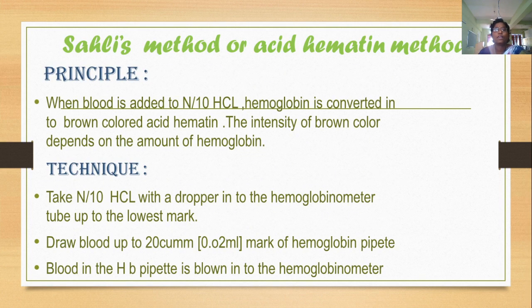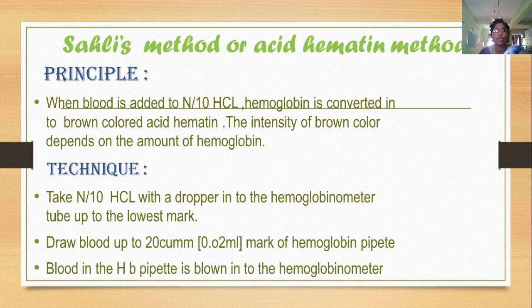Okay, what is the principle of Sahli's method? When we add N/10 HCl, the hemoglobin is converted into brown colored acid hematine. The brown color depends upon the hemoglobin levels or amount of hemoglobin. Technique: in the first step, we take N/10 HCl with the help of a dropper into the hemoglobinometer up to the lowest mark of the hemoglobinometer.